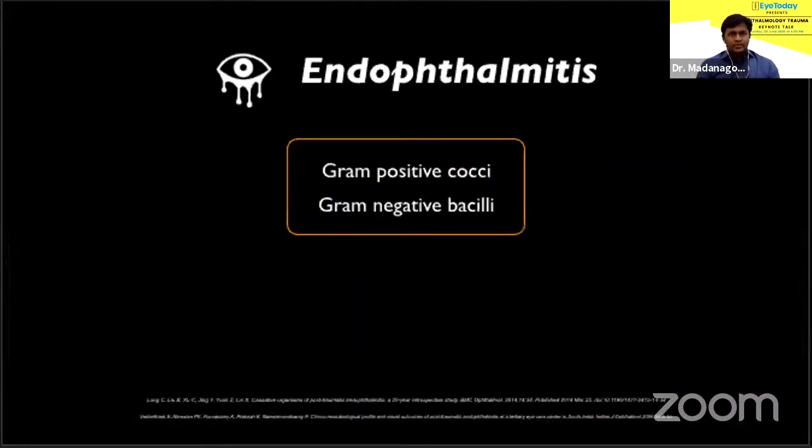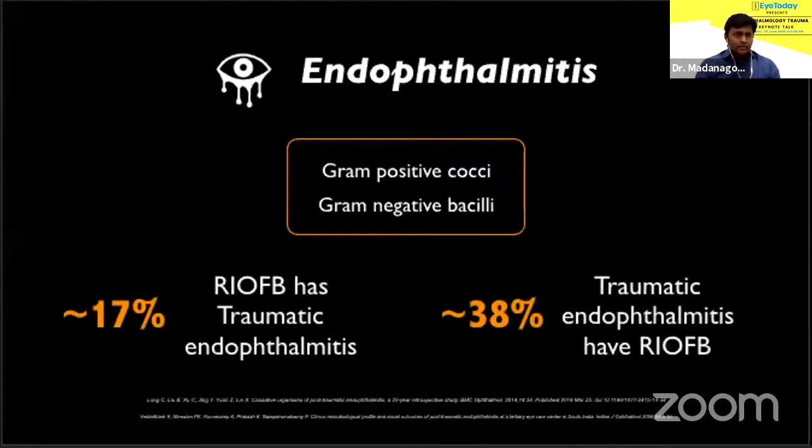Now the dreaded E word. Many organisms are implicated in endophthalmitis. In culture-positive cases, gram-positive cocci, that is coagulase negative staph like Staphylococcus epidermidis, Staphylococcus, Streptococcus, and even gram-negative bacilli like Pseudomonas are important. Culture-negative endophthalmitis is also common. Foreign bodies have to be carefully looked for in case of endophthalmitis, and going into the history, asking for mode of injury, and carefully reconstructing the events that happened, provide useful clues to know if you can expect a foreign body in that particular eye.